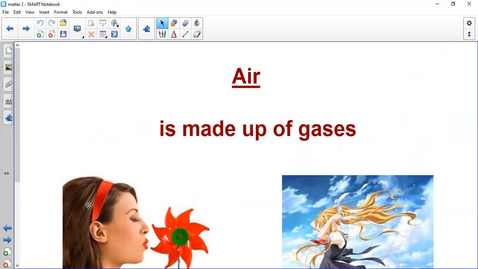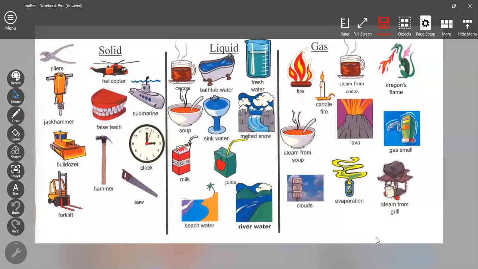And now I want you to think of more examples of gases. Like when we said the toy is solid, water is liquid, but can you give me an example of gases? I want you to think of more examples of gases. But now I have enough examples of gases for you, and I will wait for you to share more. Here we have examples of solids, examples of liquids, and here gases.